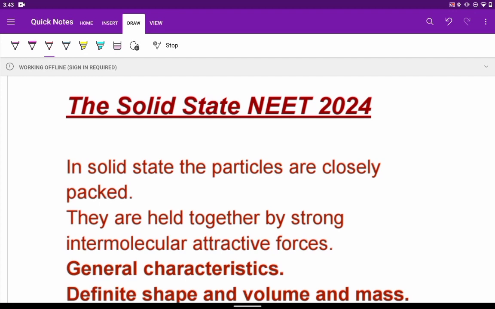So we all know that in the solid state the particles are very closely packed. The molecules will be very close to each other. The space between the molecules will be very less, but the intermolecular forces of attraction will be very strong. If we represent the molecules like this, they are very close. We see the gaps between them are very less. No space. Why are they so close? Because they are held together by strong intermolecular attractive forces.